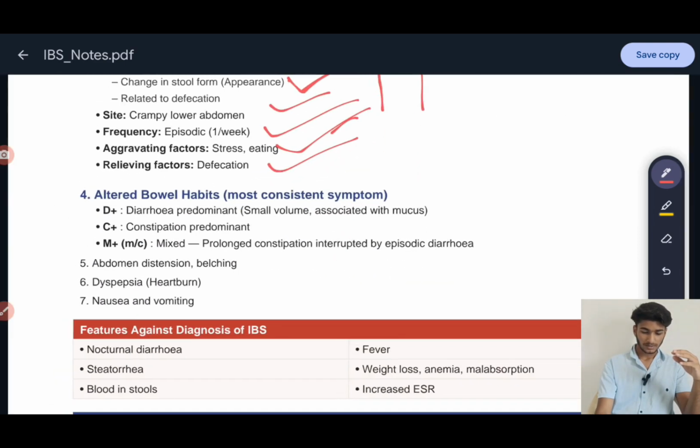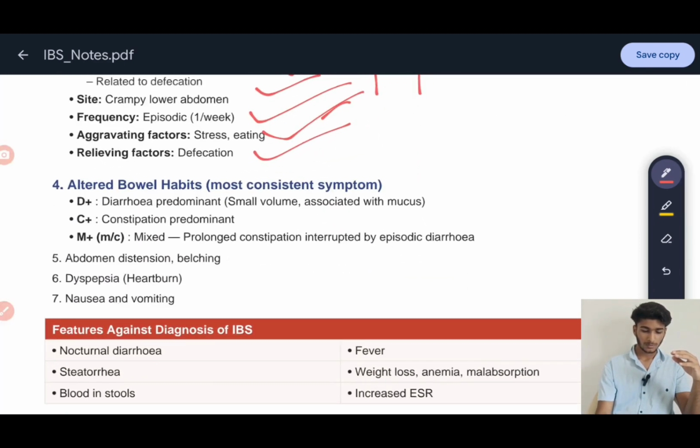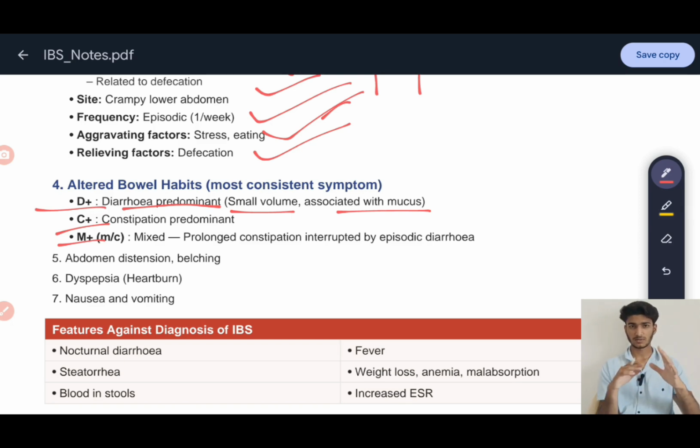The alternate bowel habits. There will be irritable bowel syndrome of three types basically. First is irritable bowel syndrome diarrhea, second is irritable bowel syndrome constipation, and third is irritable bowel syndrome mixed. So this is denoted as D plus, C plus, and M plus. D plus means diarrhea is predominant, with small volume associated with mucus. In C plus, constipation is predominant. In mixed, there will be both episodes of diarrhea as well as constipation.